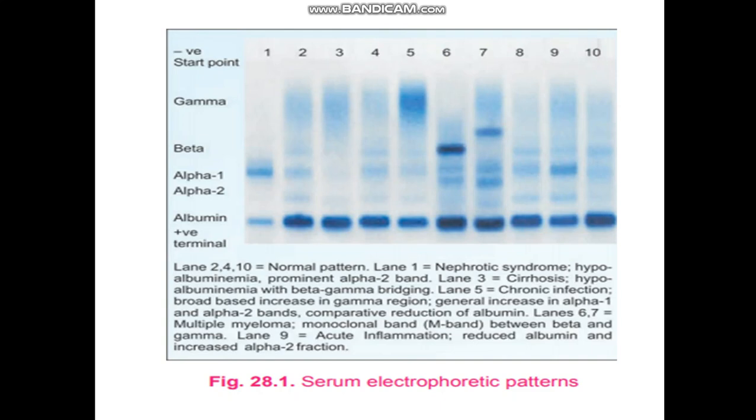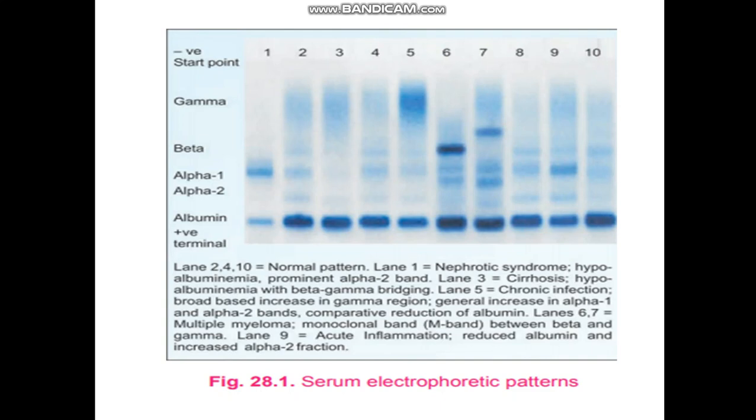The next condition is cirrhosis of liver. As you know, albumin is synthesized by liver. So its synthesis in cirrhosis is reduced, with a compensatory excess synthesis of globulins by RE system. So the albumin band is thin in the electrophoretic pattern with wide beta fraction. Sometimes beta and gamma fractions are fused with each other.